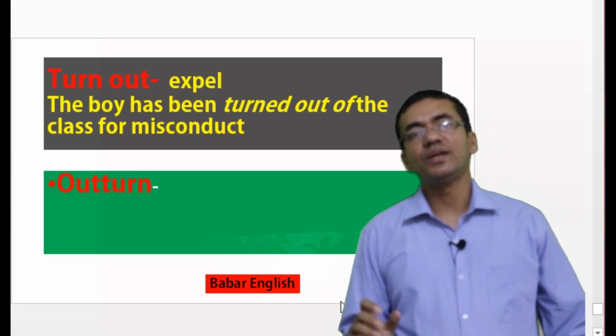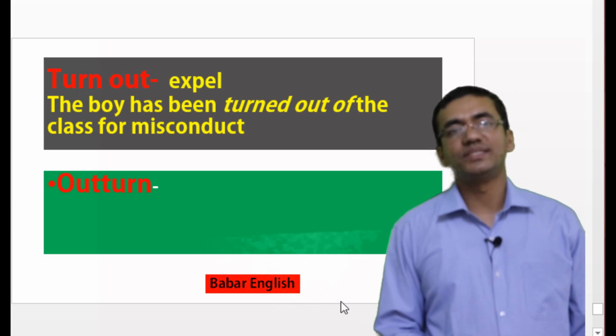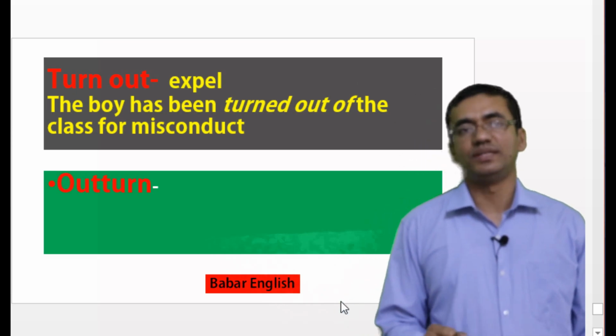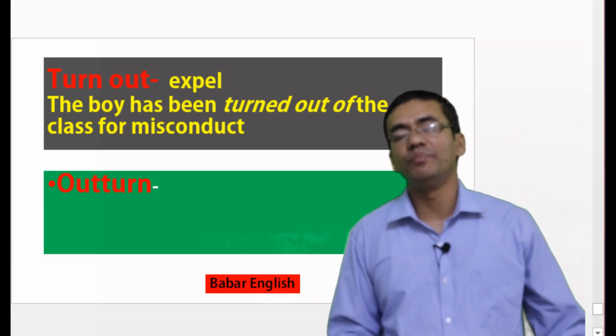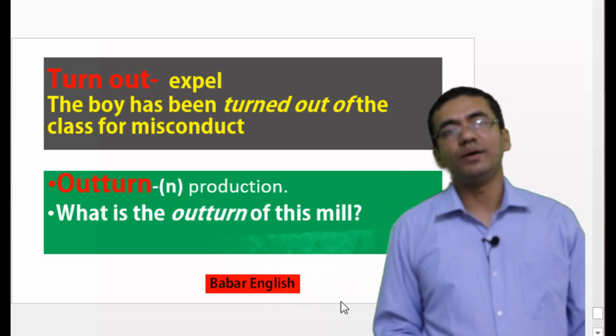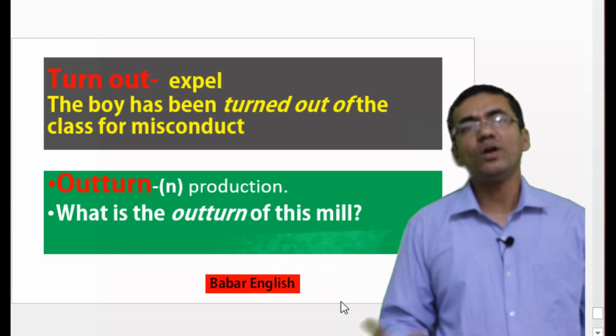Next phrase is turnout. Turnout means expel. Suppose you can say the boy has been turned out of the class for misconduct. Now, if we write this word inversely, it will become outturn. So, what is the meaning of outturn? Outturn means production. Suppose you can say, what is the outturn of this meal?